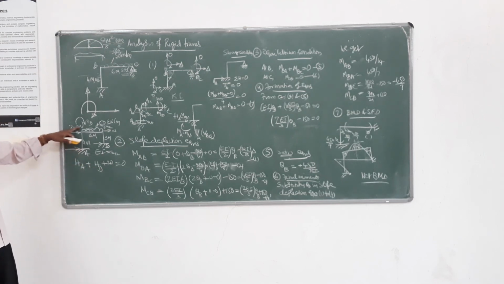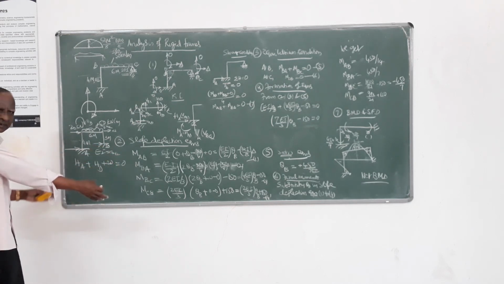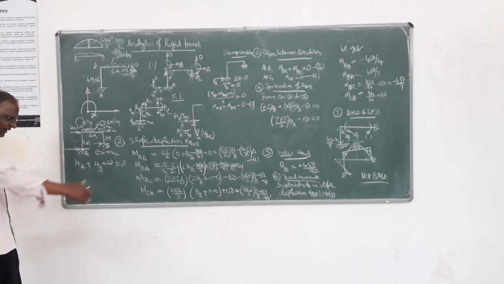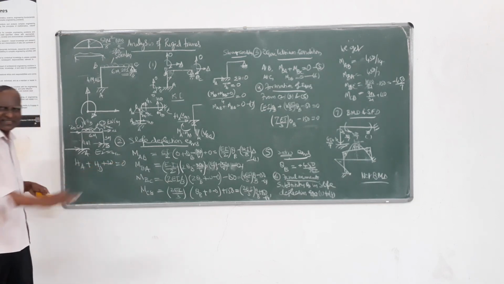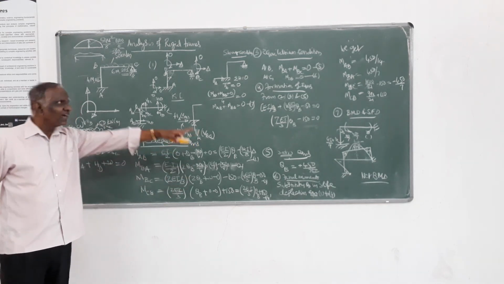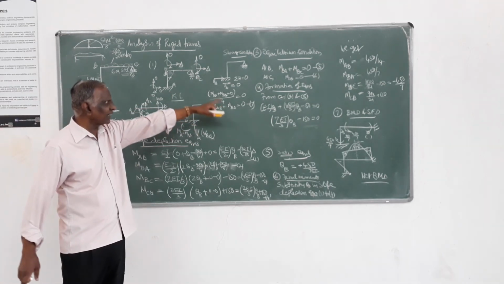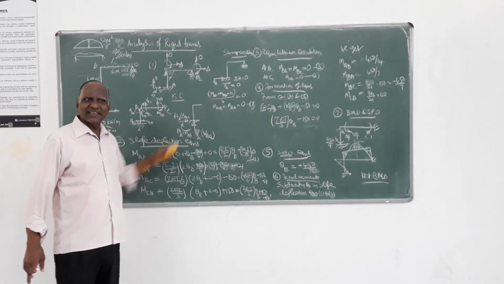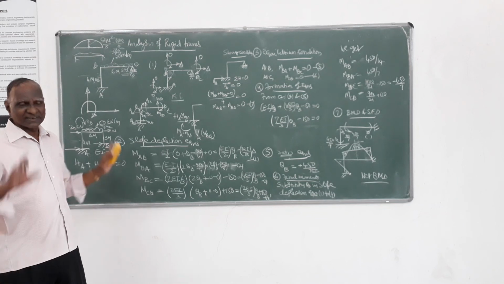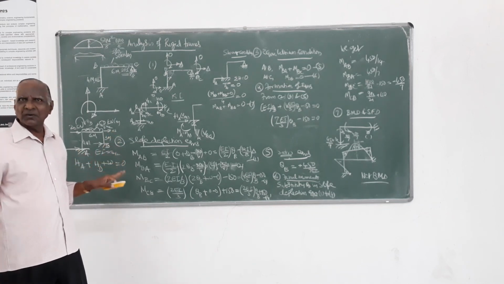HA is MAB plus MBA divided by 4. HD is MDC plus MCD by 3. Right? And plus 20 equals 0. MAB, MBA and all you know. So it is a little bit lengthy, that's all. By simplification, when we are writing that equilibrium equation, here it is only 1, there you may get 2, but all same type of procedure.